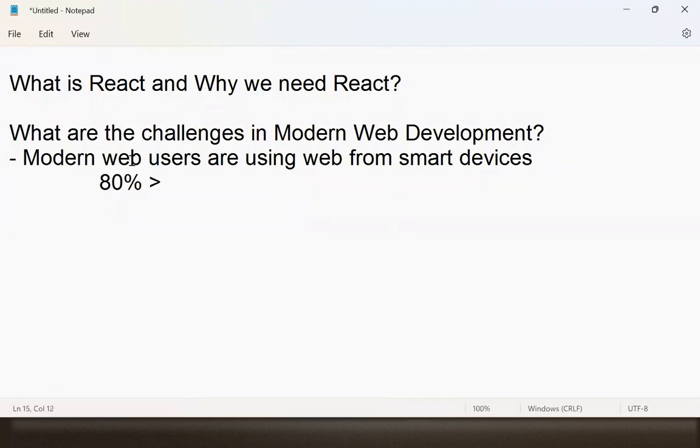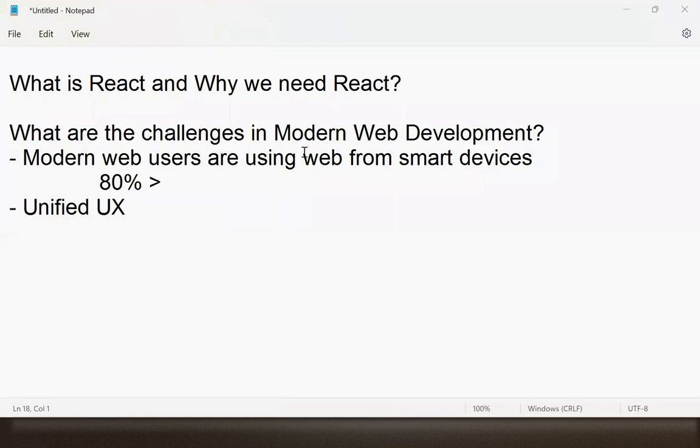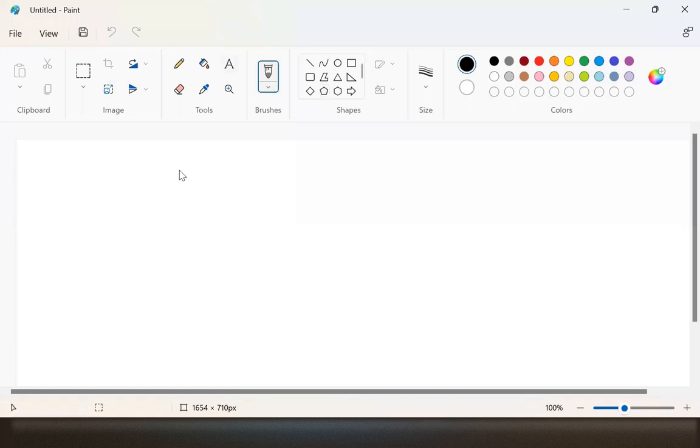Now, if users are using smart devices, the first challenge is that we need a unified user experience. UX means user experience. Unified user experience is one of the challenges for web developers. I will tell you a small point to explain what it means.